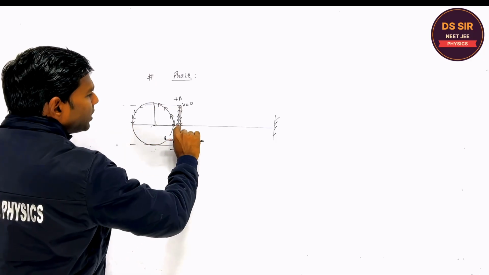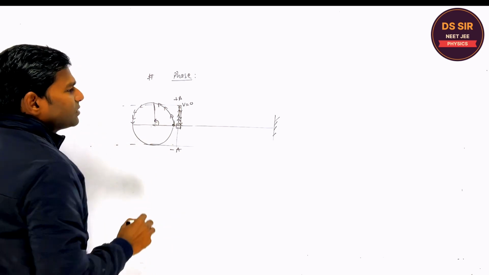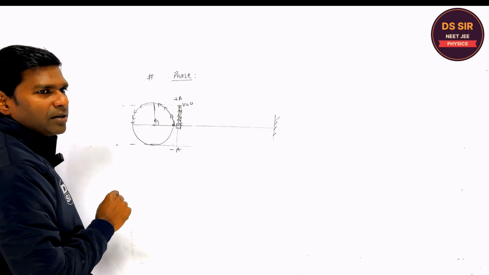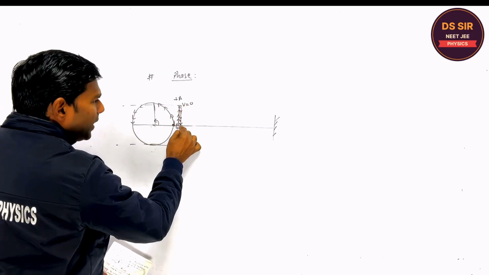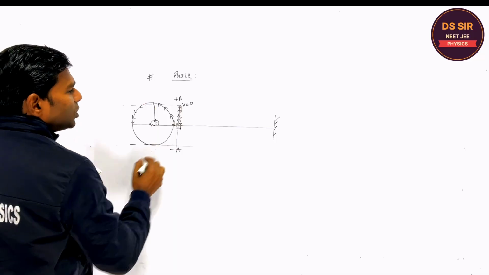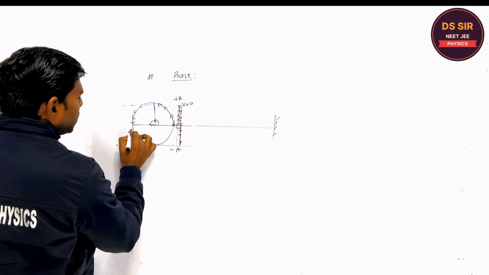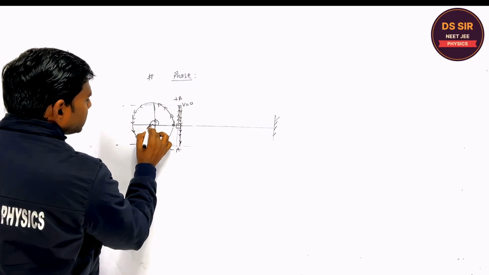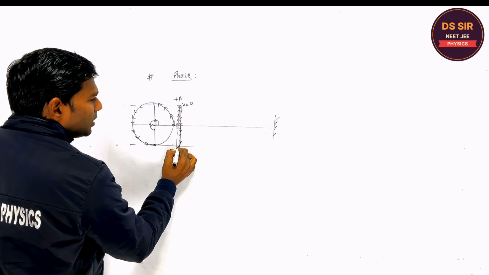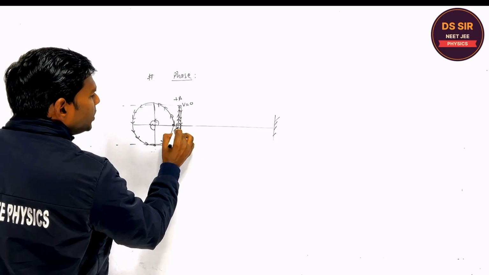So can you tell me from here to here, at this point, what is the phase? Please tell. At this point, what is the phase of this oscillator? Pi by 2. When it comes back further, pi by 2 is completed. And now it is moving continuously down, so the corresponding particle reaches this point. Is it clear or not, you tell? And then it is further moving towards its mean position.